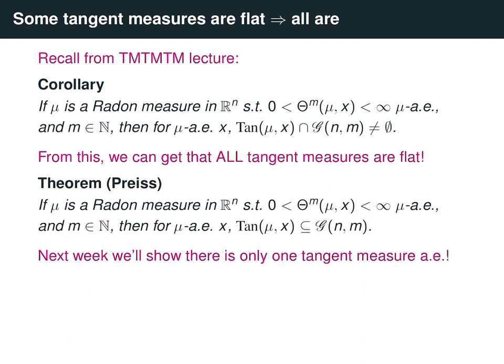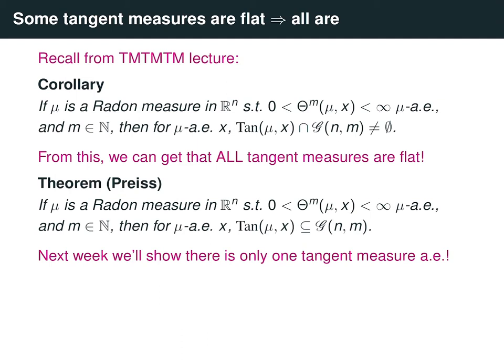So in particular, we have the following result of Preiss, that if a Radon measure mu has m-dimensional densities existing almost everywhere, then all tangent measures of mu are flat measures. And in fact, more is true. So in Preiss's original theorem, he actually states that not only are the tangent measures flat almost everywhere, but at almost every point there is only one tangent measure up to a constant multiple.